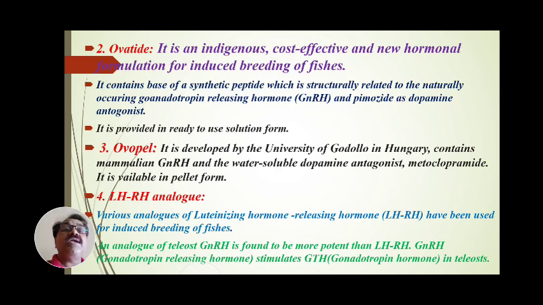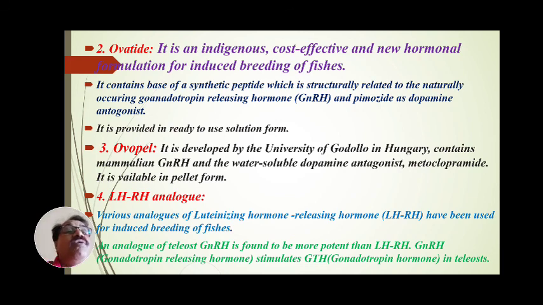Next, Ovatide. It is an indigenous, cost-effective and new hormonal formulation for induced breeding of fishes. It contains a synthetic peptide, which is structurally related to the naturally occurring gonadotropin releasing hormone, GnRH, and pimozide or domperidone as a dopamine antagonist.